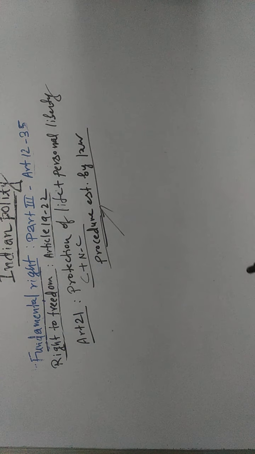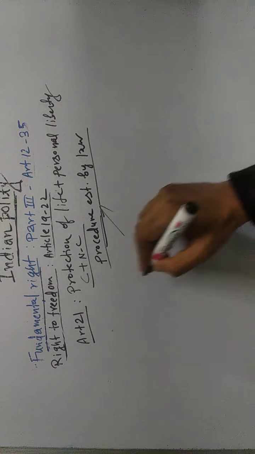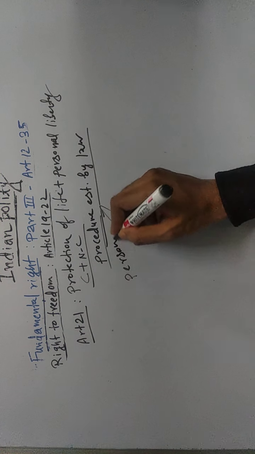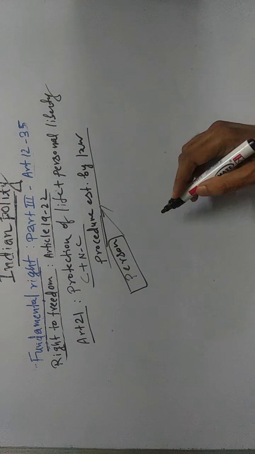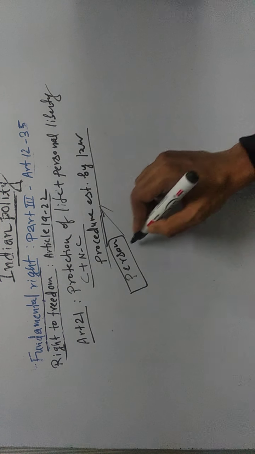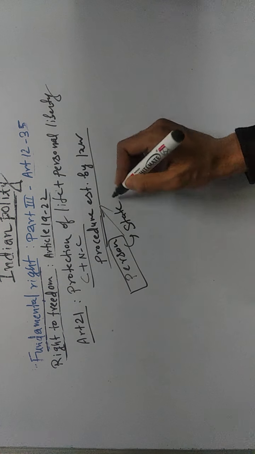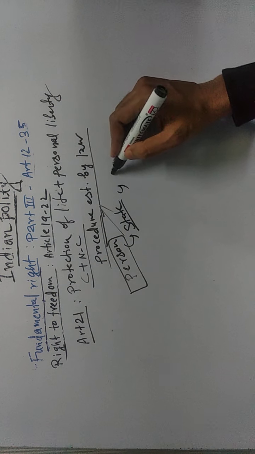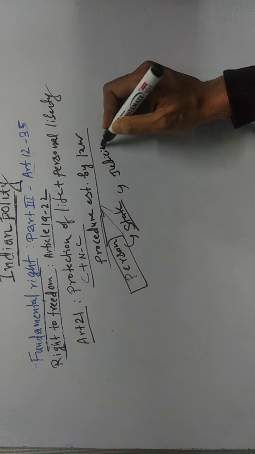That means when Article 21 is saying that no person shall be deprived of his life or personal liberty, there is a clause along with this. And what is that? It is saying except according to procedure established by law. Now let's understand this with an example. Let's assume there is a person, and this person's right to life and personal liberty is being snatched by the state, and this person is produced before the judiciary.